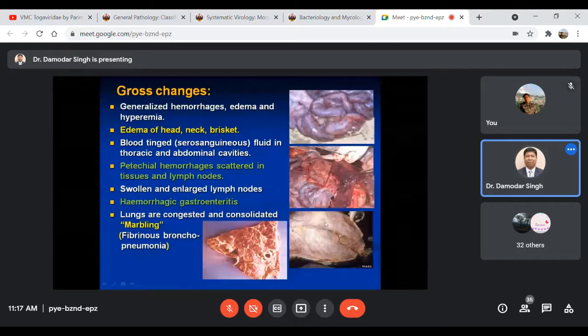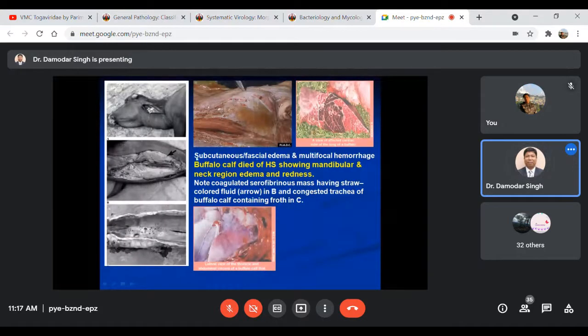Others, mostly these hemorrhagic lesions may be petechial or a little bit ecchymotic type, in many of the organs and tissues. So these are some more pictures showing the edematous swelling of the neck up to the brisket region. After opening, you will find a heterogeneous type of gelatinous infiltration in these affected regions. And when you open the lungs, the marbling appearance is very typical. If you open the trachea, you may find some frothy or serous fluid also in the trachea.